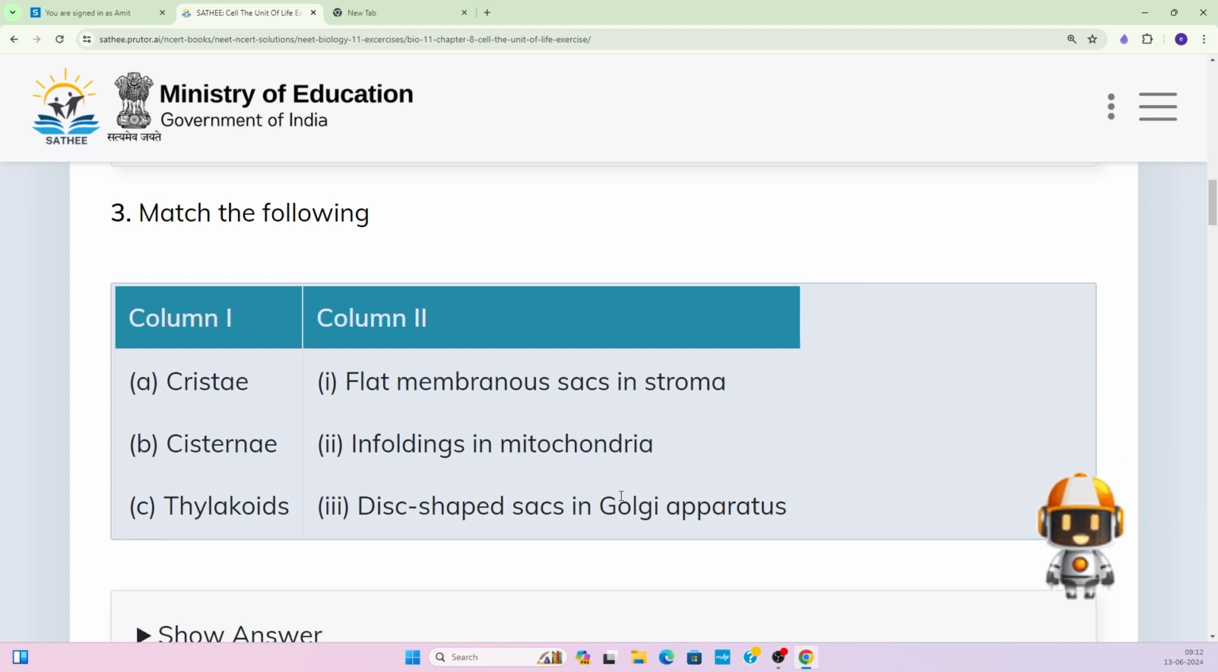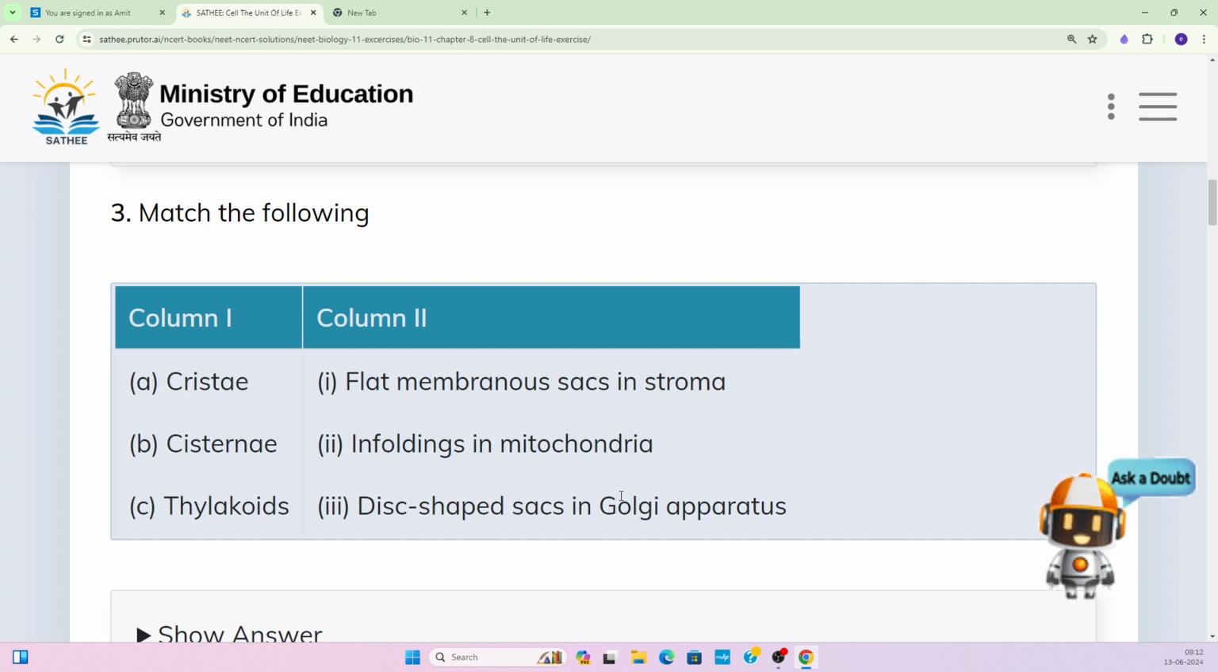Sorry. So they are talking about the three different organelles: mitochondria, the Golgi apparatus, and the chloroplast, right? So let us see column 1. Option A is showing the cristae, and in column 2, it first says flat membranous sacs and stroma. Now option B, cisternae, enfolding in the mitochondria. Option C, thylakoids, and third says disc-shaped sacs in the Golgi apparatus.